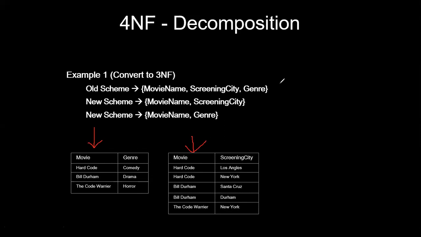Is that clear with the fourth normal form? When we have multi-valued dependency, in the sense of a one-to-many relationship, we'll go with the fourth normal form.